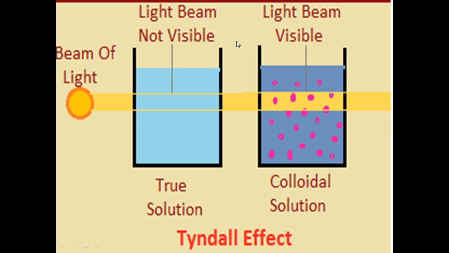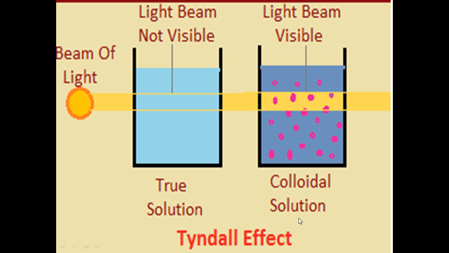Here you can see the difference between the solution and colloidal solution. When light is passed through the colloidal solution, it will scatter the beam of light and make its path visible. The process of scattering of a beam of light by the colloidal particles is called what? Tyndall effect. I hope that you all understand this topic, children.